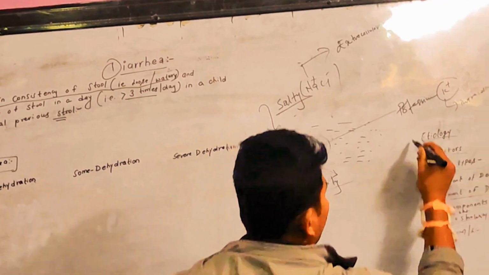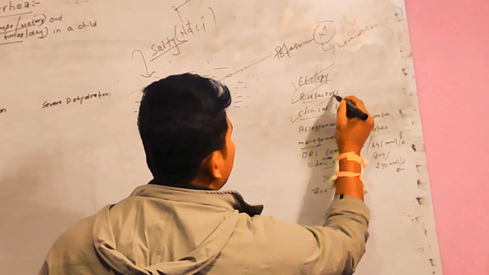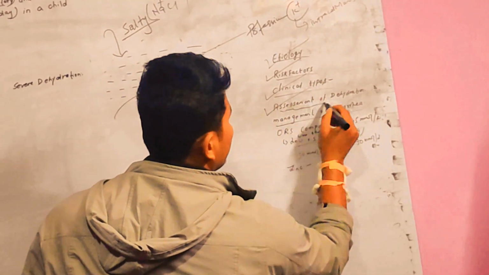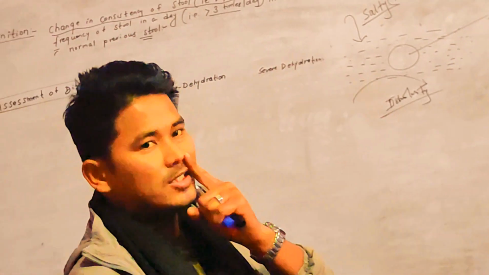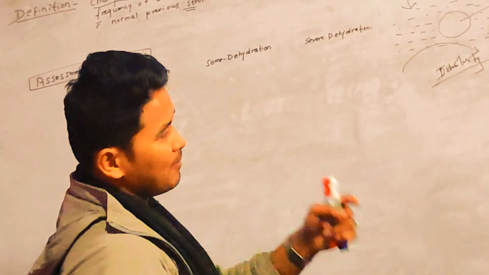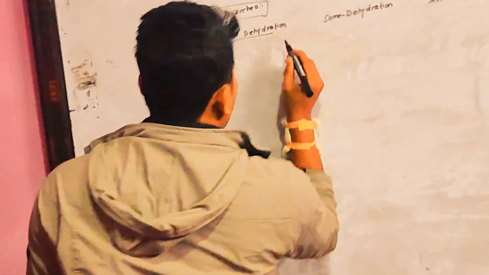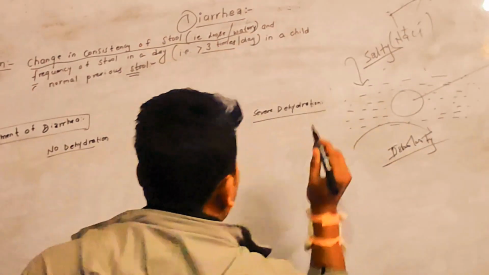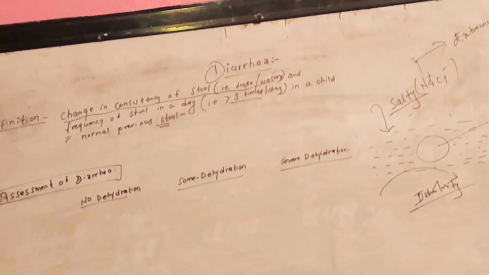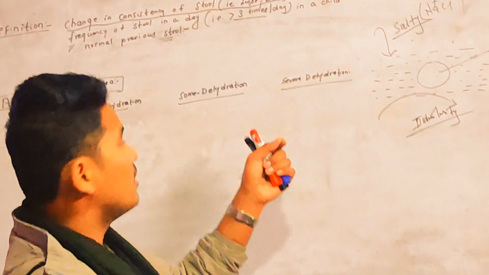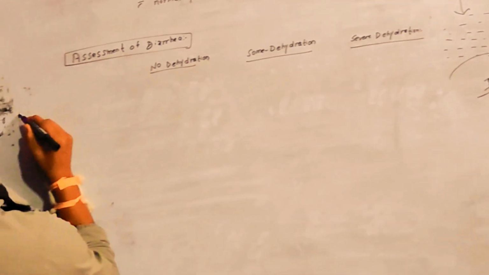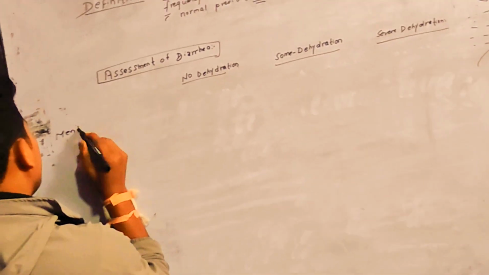So we have talked about etiology, risk factors, clinical types, and now we are discussing the assessment of dehydration. Then we will be discussing the management of diarrhea and then the composition of the ORS. The parameters for assessing whether there is no dehydration, some dehydration, or severe dehydration start with mental status. So the first one is mental status.